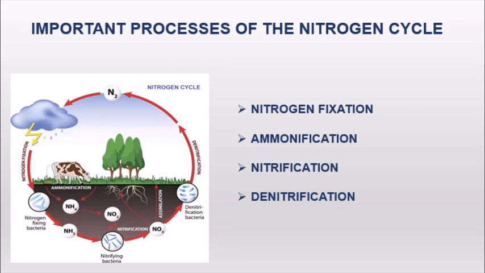Next is denitrification. Denitrification is the conversion of nitrogen compounds into gaseous nitrogen. So whatever compounds are present, they are converted into the gaseous form. That is called denitrification. Now denitrification is done by some bacteria. For example, the nitrogen compounds which are present in the soil are converted into gaseous nitrogen by the denitrifying bacteria present in the soil. So these bacteria convert the nitrogen into gaseous nitrogen. So this is called the denitrification process.